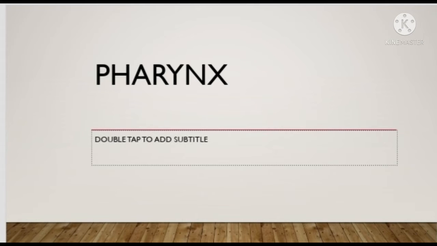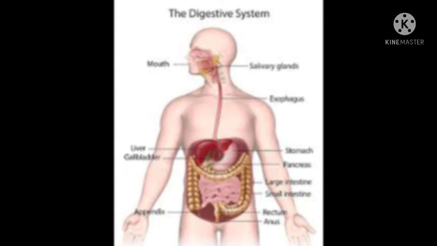The esophagus and the trachea open into the pharynx. The esophagus is a tube leading from the pharynx to the stomach. It pushes the food forward to the stomach.